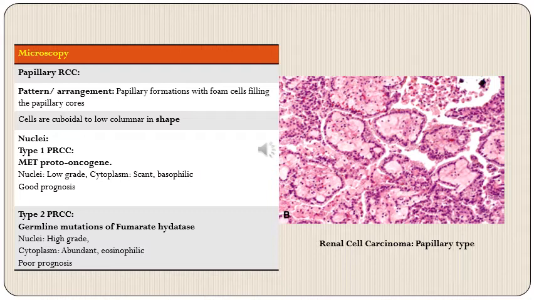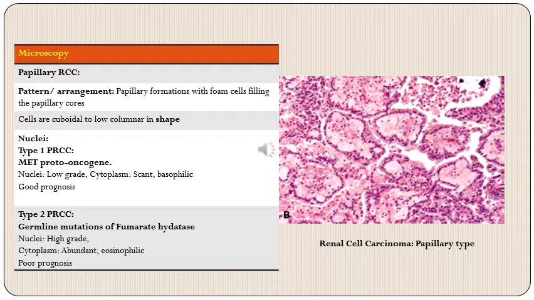Then the nuclei can be further divided into two types, depending upon which type of genetic mutation is present. These are type 1 papillary RCC, where there is presence of the MET proto-oncogene. Here the nuclei will be low grade and the cytoplasm will be scant and basophilic, and these patients have a good prognosis. Whereas in type 2 papillary RCC, there is presence of germline mutations of fumarate hydratase, and these cases have high grade nuclear features. The cytoplasm is abundant and eosinophilic, and these patients tend to have a poor prognosis.